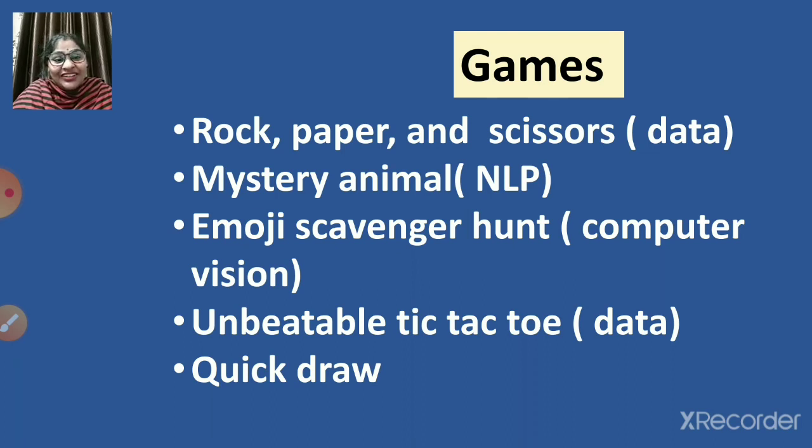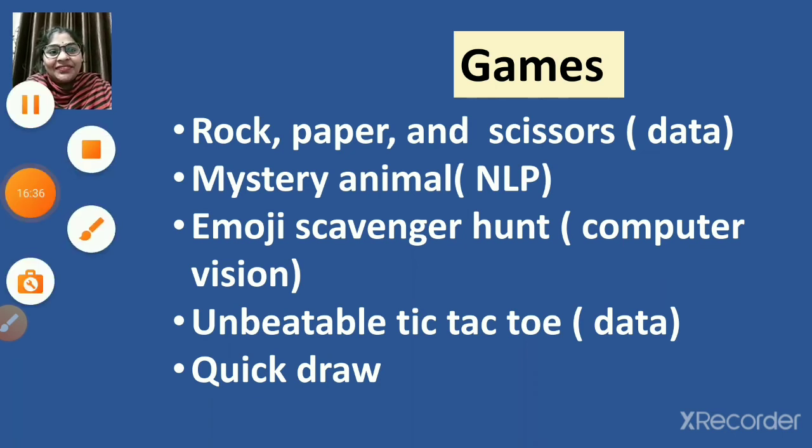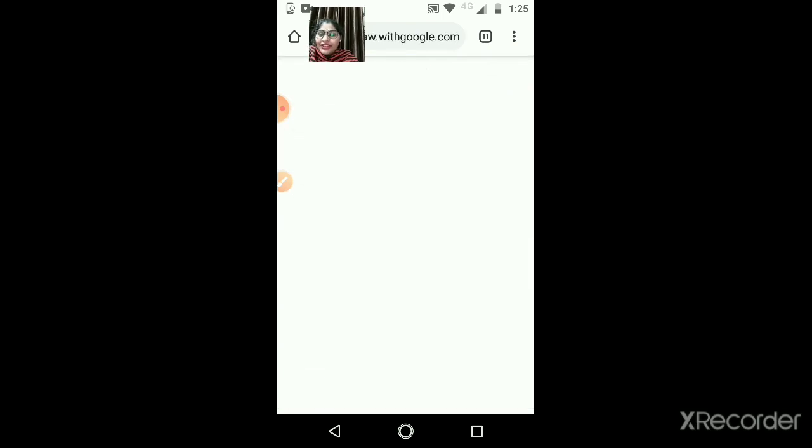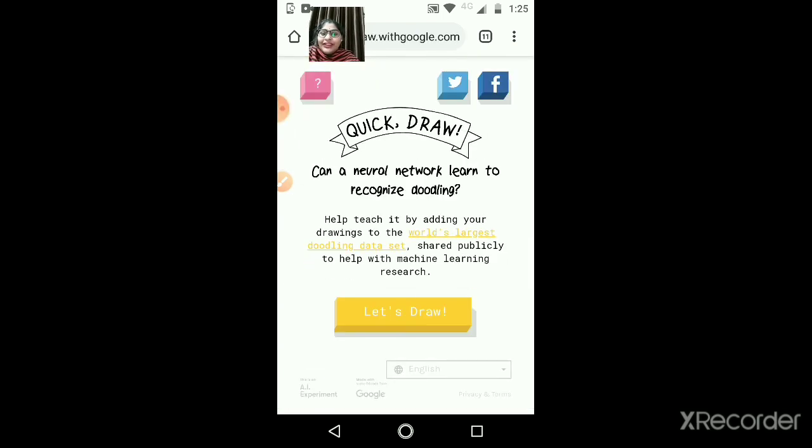There is one more, children, that is Quick Draw, which uses AI. I'll just show you what this Quick Draw is. You can see here, children, in Google you just type Quick Draw, and the first link you get is quickdraw.withgoogle.com. Quickly click on that link, and now you can see it is Quick Draw, and Let's Draw is given.